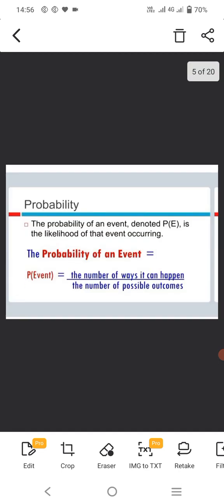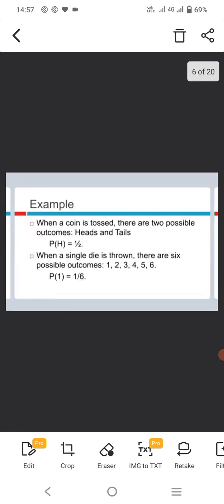Next, probability. What is probability? The probability of an event, denoted P of E, is the likelihood of the event occurring. That is, the probability of an event P of E is equal to the number of ways it can happen divided by the number of possible outcomes. For example, when a coin is tossed, there are two possible outcomes, head and tail. If we want a head, then P of H equals 1/2.